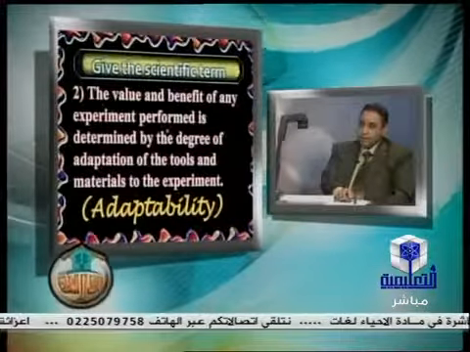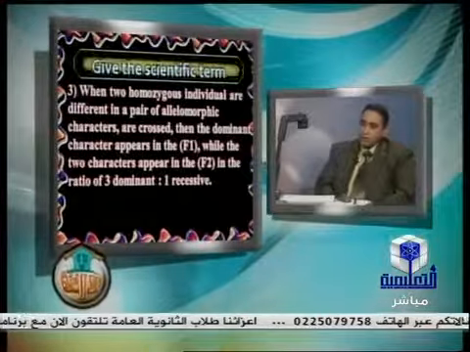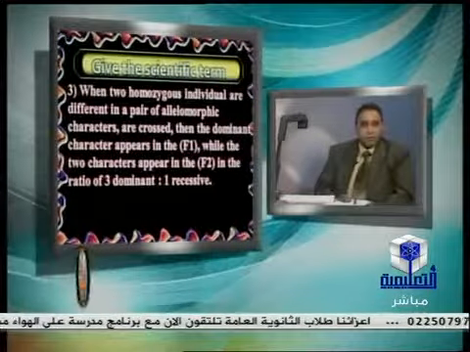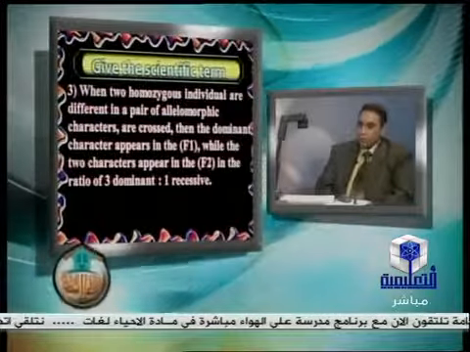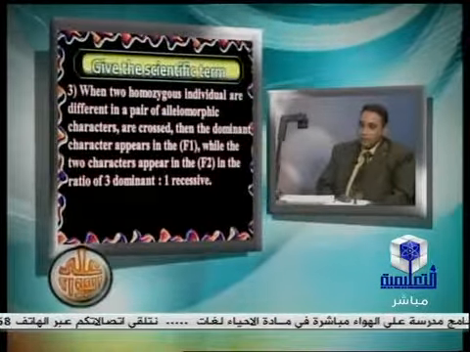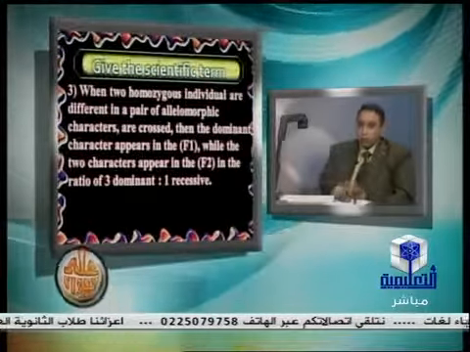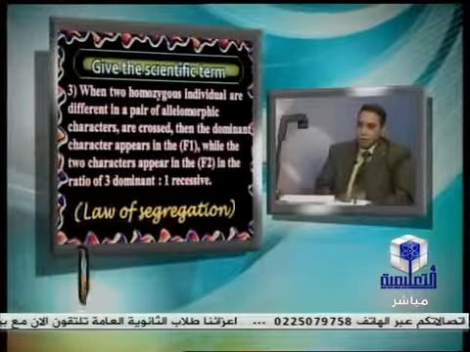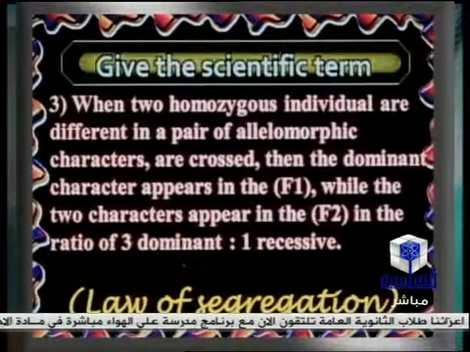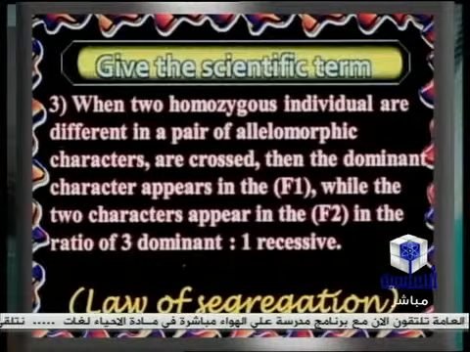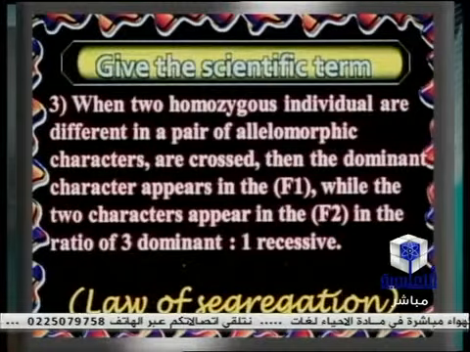The next one: when two homozygous individuals that are different in a pair of allelomorphic characters are crossed, the dominant character appears in the F1 while the two characters appear in the F2 in the ratio of 3 dominant to 1 recessive. Of course, that's Mendel's first law or law of segregation. Law of segregation means the production of the dominant character in the F1, but the two characters appear in the F2 in the ratio of 3 dominant to 1 recessive.